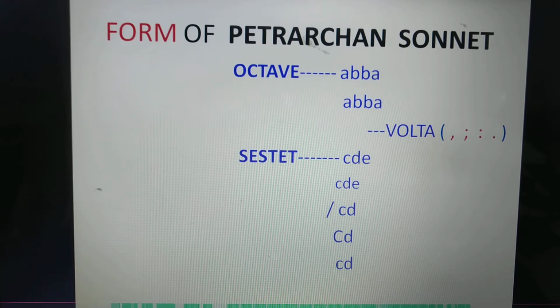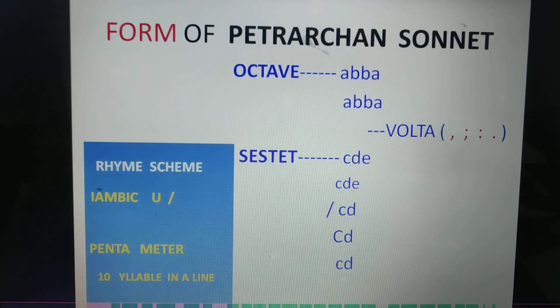Form of the Petrarchan sonnet. First, the octave. Octave means 8 lines. The rhyming scheme is ABBA, ABBA. After that comes the volta, and after the volta comes the sestet, and the rhyming scheme is CDE CDE or CD CD CD, because the sestet is flexible. It has variations. And iambic means 2 syllables in a foot. The first syllable is unstressed and the last syllable is stressed in a foot. And pentameter means 10 syllables in a line.